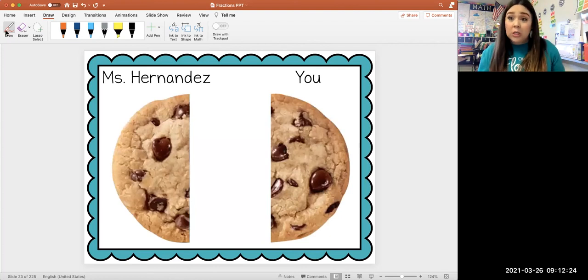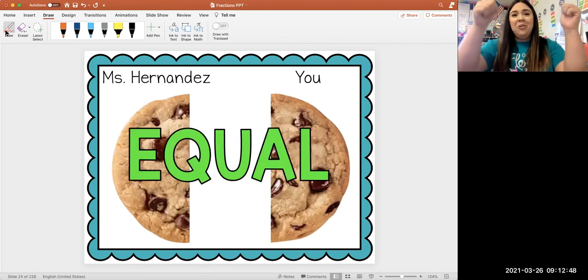You have yours. Are you okay with the size of my piece and the size of your piece? Do they look equal? I think they look pretty equal. So would the way that I partition the cookie the second time be equal or not equal? They would be equal. Good job, friends.